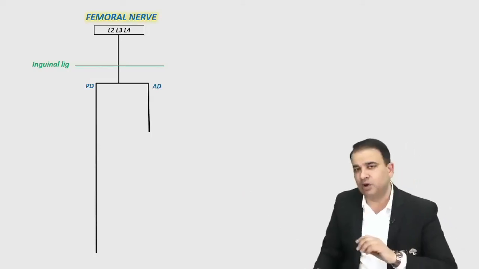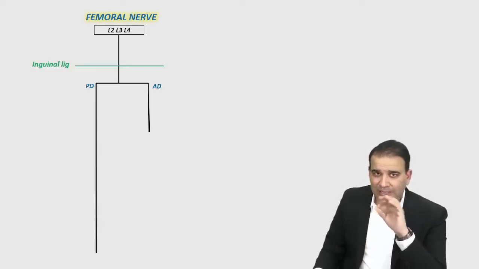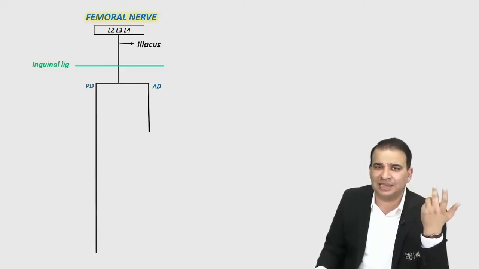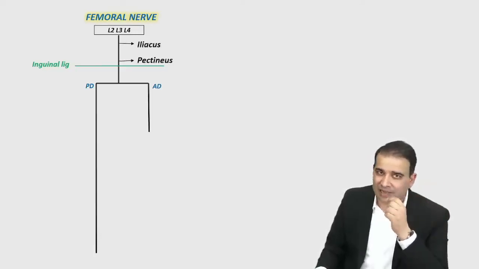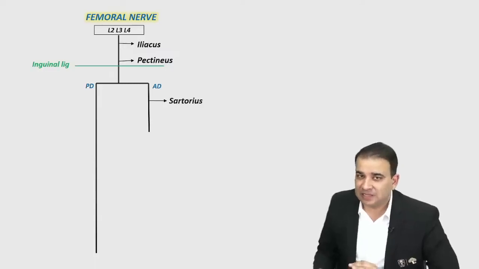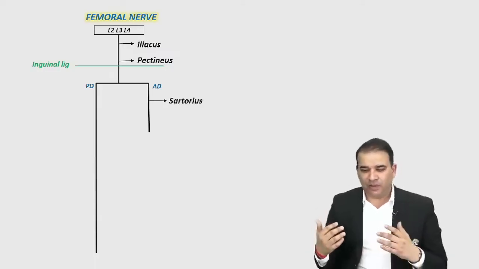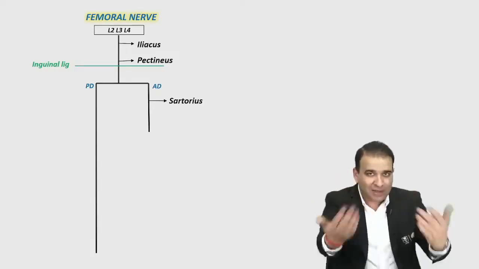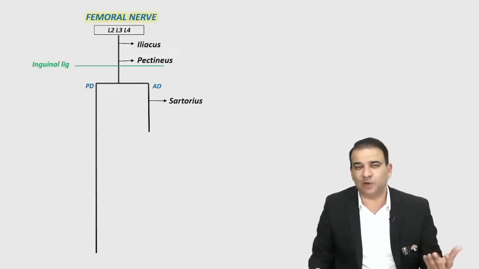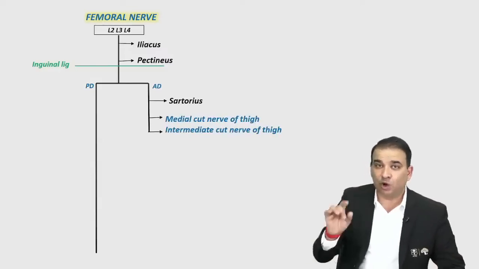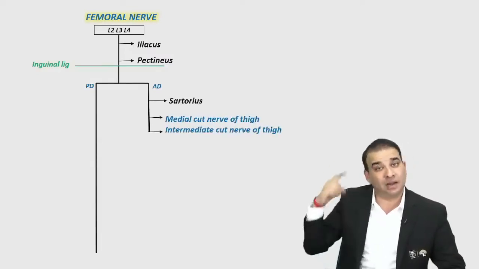The anterior division of femoral nerve supplies only one muscle, and that is sartorius. First of all, trunk supplies two muscles, iliacus and pectineus. The two muscles supplied by the trunk is iliacus and pectineus by the femoral nerve. Iliacus and pectineus, and not psoas major. Be careful. It's iliacus and pectineus. Anterior division supplies the sartorius muscle. And see, the name says anterior. Anterior मतलब आगे सोचना आपको. Anterior division supplies the sartorius muscle, and what you can think more anterior to sartorius is skin only. So apart from sartorius, it gives off the two cutaneous branches called as intermediate and the medial cutaneous nerve of thigh. You already know that lateral cutaneous nerve of thigh is coming directly from the lumbar plexus.